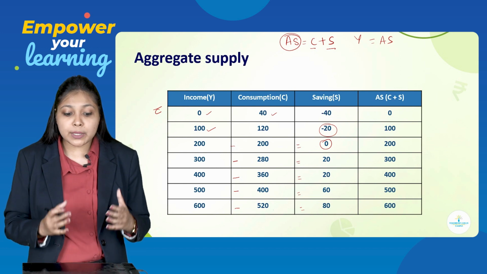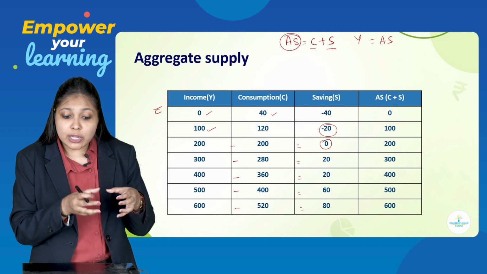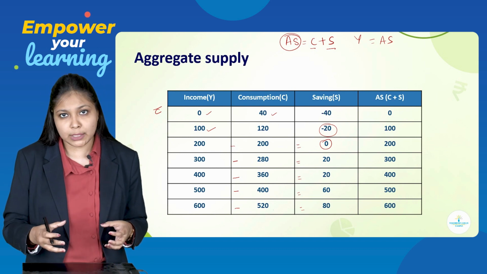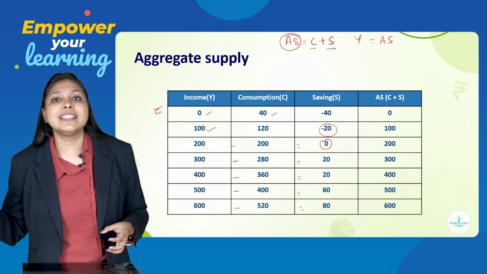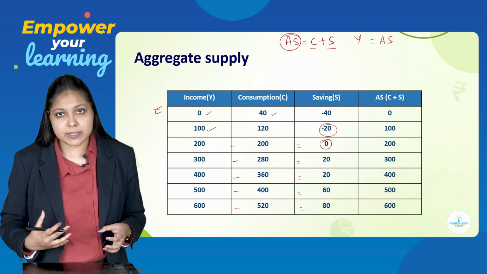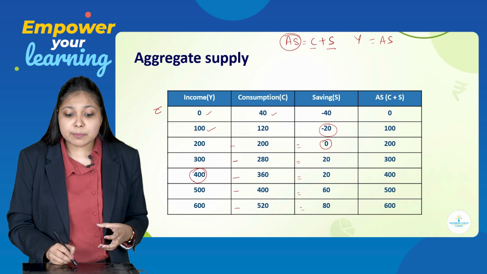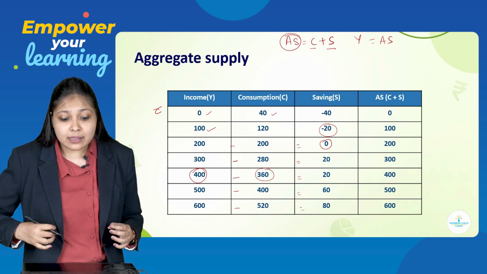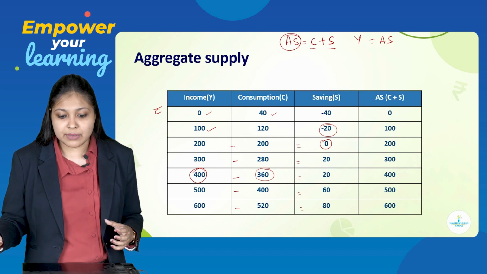After that, you can see that you have consumed less. That means when your income became 300, you have consumed only 280 rupees. So the remaining 20 rupees went for savings. So after that point, your saving becomes positive. Again, when your income was 400, you have spent only 360 for consumption purpose. So again, the remaining amount goes for savings.